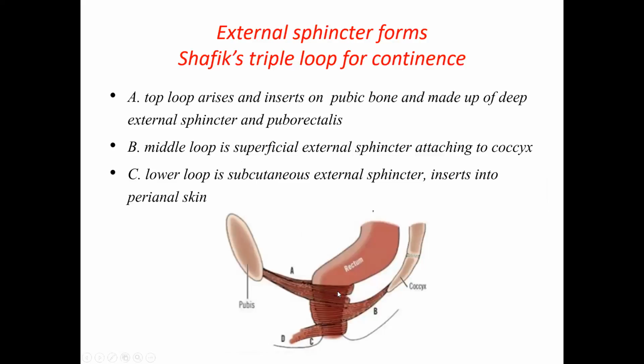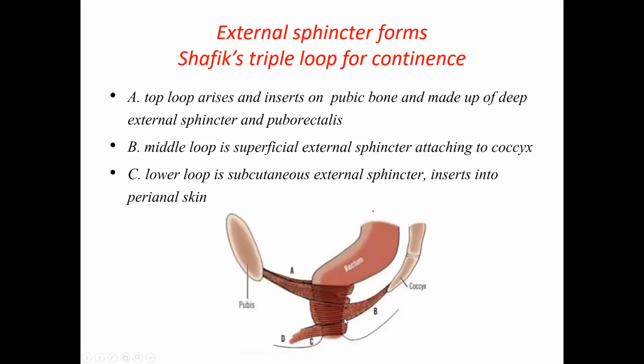The upper part is surrounding the anorectal junction. It arises in the pubic bone, goes around the anorectal junction, and again gets inserted into the pubic bone. The middle part, the superficial part, surrounds the upper anal canal and gets inserted into the coccyx. And the lower part surrounds and gets inserted into the perineal skin. So the subcutaneous part goes to the perineal skin.